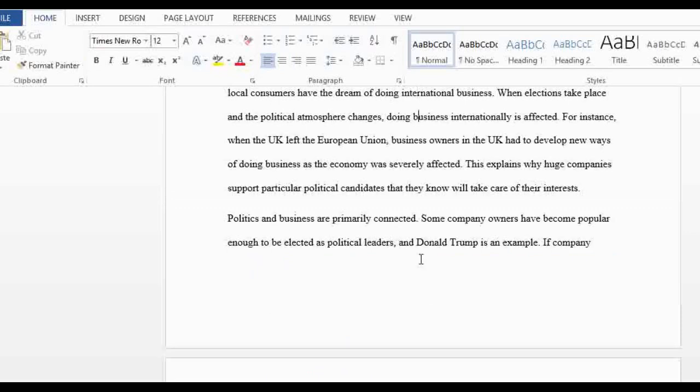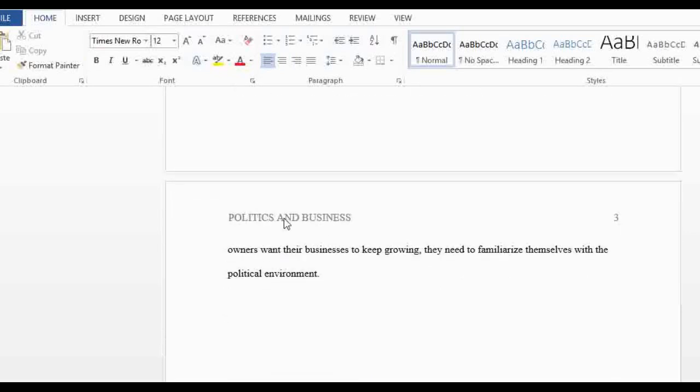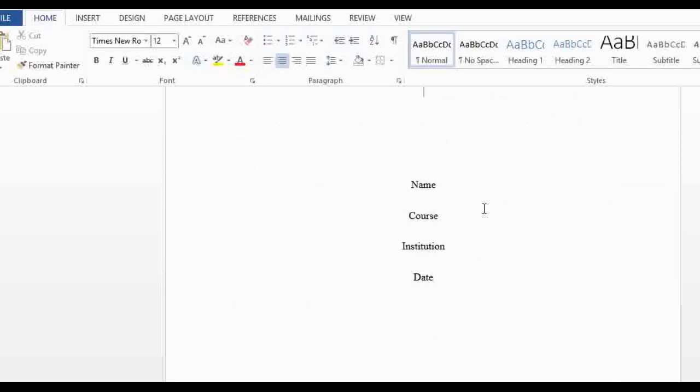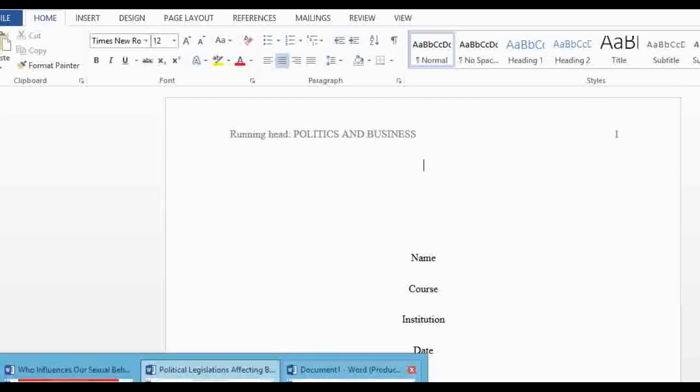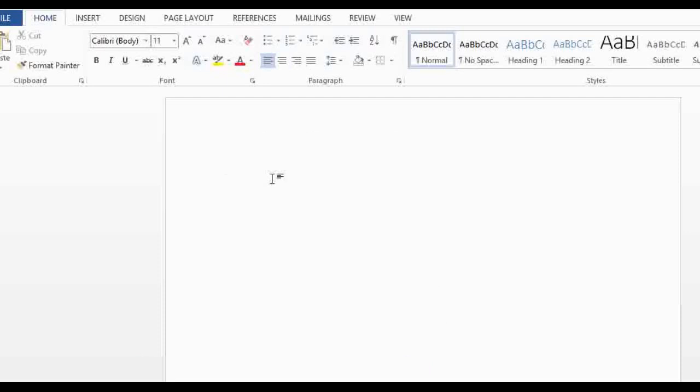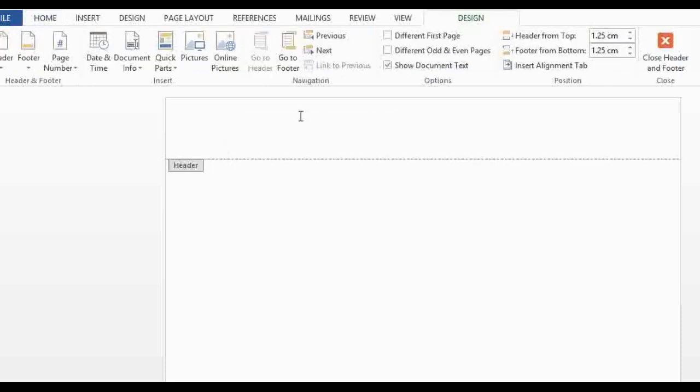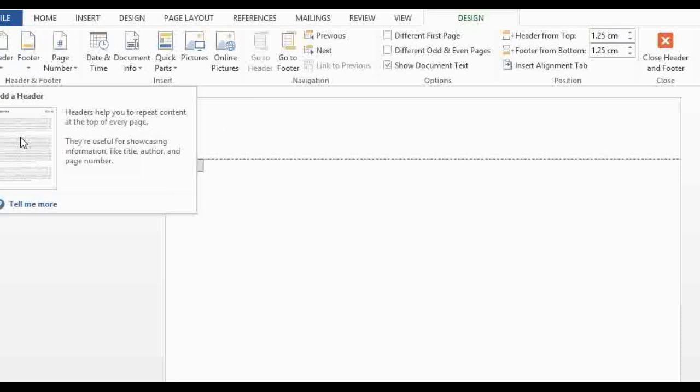Guys, as you can see, on every page the running head, politics and business, is appearing, and the page number. So I wanted to show you guys how to do a running head, and it's really simple. I'm just going to go to a blank document and show you how to put a running head in your 6th edition paper. You just double click there, then it's going to bring you the header and footer tools. I just want my header here, so I'm just going to press header.